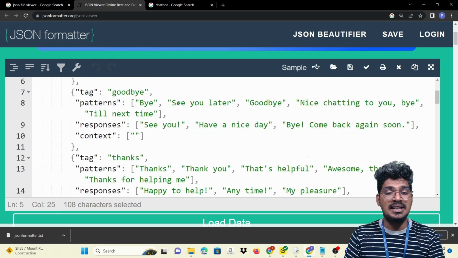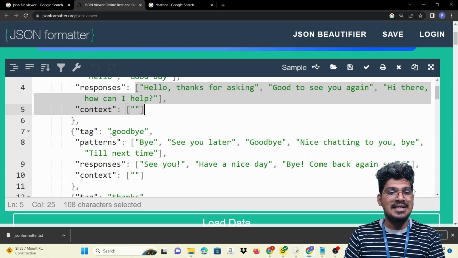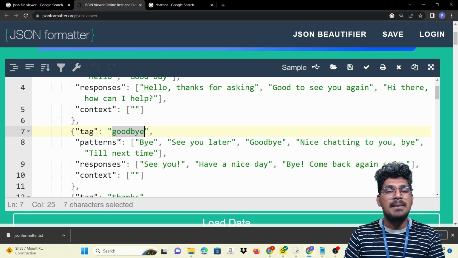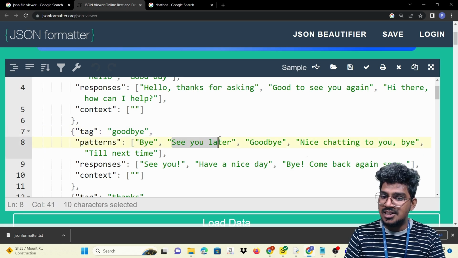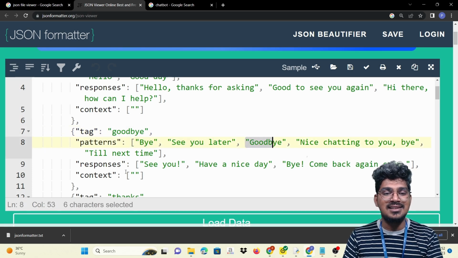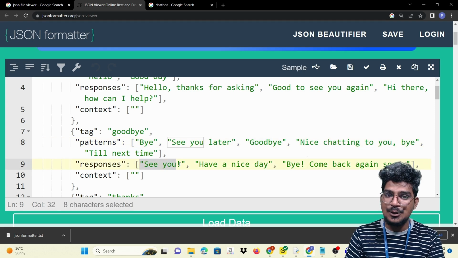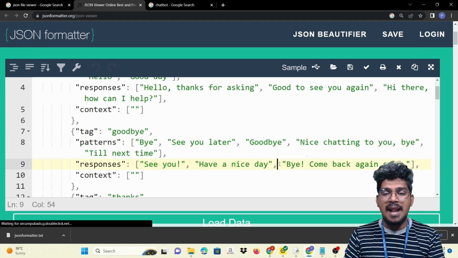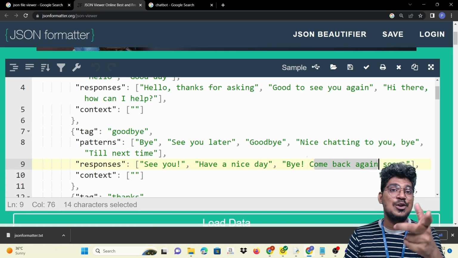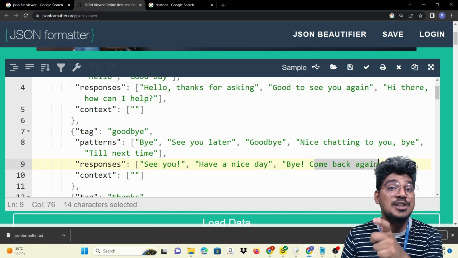Based on this particular text, I'm going to train the model. You can see here, for the tag goodbye, the pattern is bye, see you later, and goodbye. If I enter that, the response will be see you, have a nice day, bye, and come back. It's going to be displayed as a response like this.